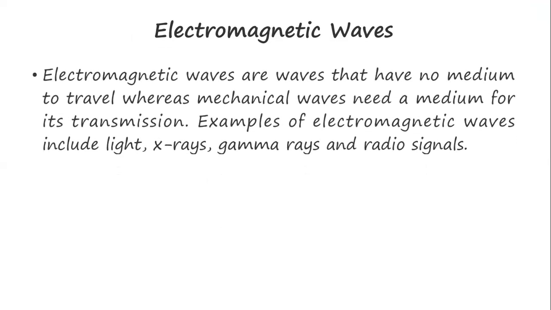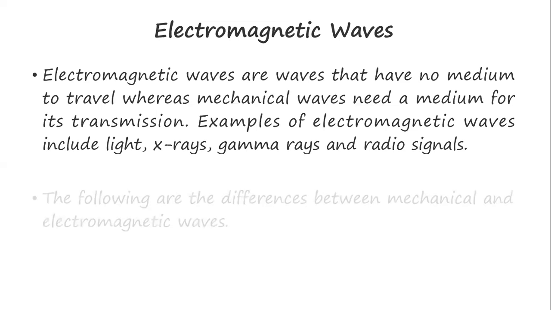Moving on, let's see the electromagnetic waves. These are waves that have no medium to travel, whereas the mechanical waves need a medium for their transmission. So these electromagnetic waves don't require mediums like water, etc., as the mechanical waves do. Examples of electromagnetic waves are light, X-rays, gamma rays, and radio signals. All these are electromagnetic waves.